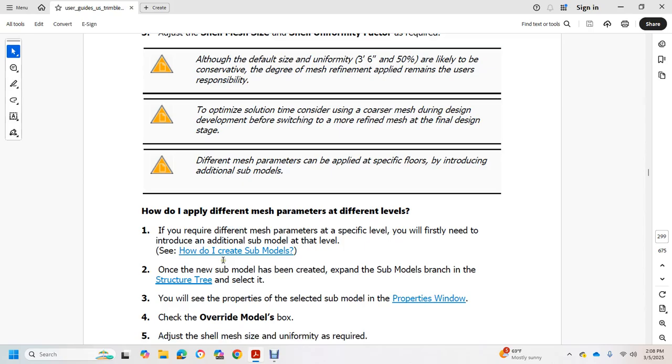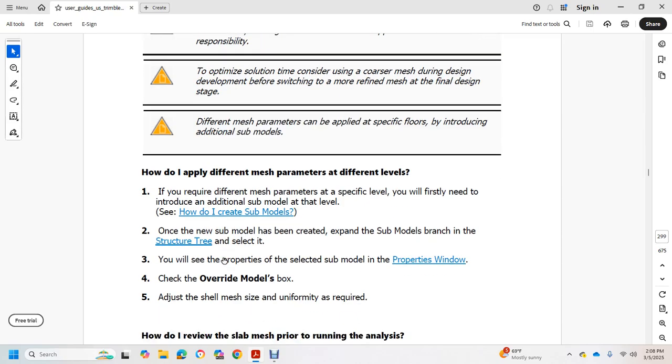How do I apply different mesh parameters to different levels? If you require different mesh parameters for a specific level, you'll first need to introduce an additional sub-model at that level. Once the new sub-model has been created, expand the sub-model branch in the structure tree and select it. You'll see the properties of the selected model in the properties window. Check the override model box and adjust the shell mesh size and uniformity as required.